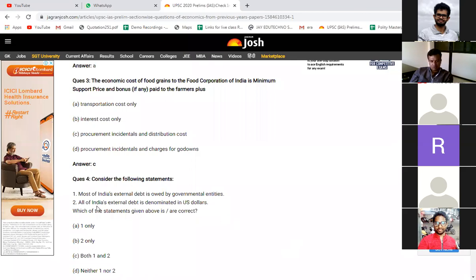It is talking about all of India's external debt. Since it is mentioned that all of India's external debt is denominated in US dollars, it is not like all of India's external debt is only in US dollars. It might be in some other format also. For example, it may be in SDR, it may be in pound. If you have taken it from Japan, it will be in the form of Japanese currency, right? So the second statement is wrong.